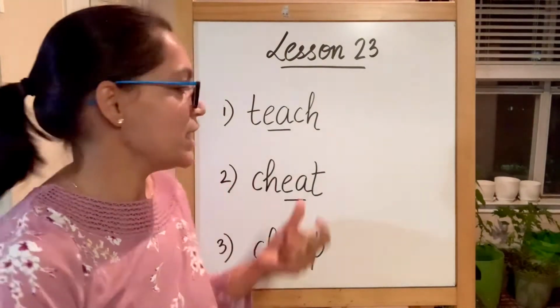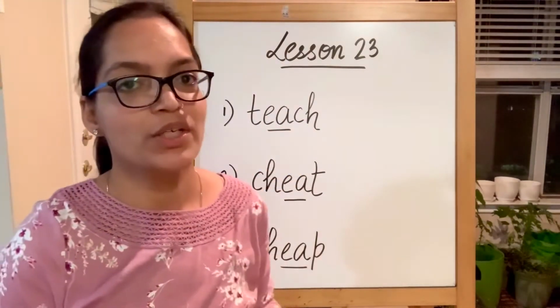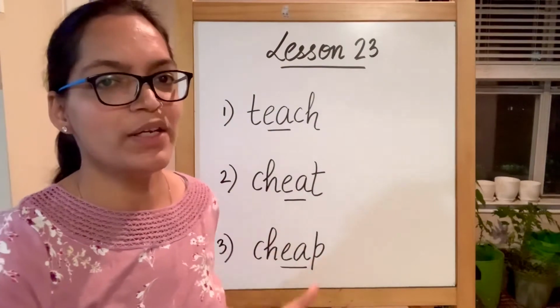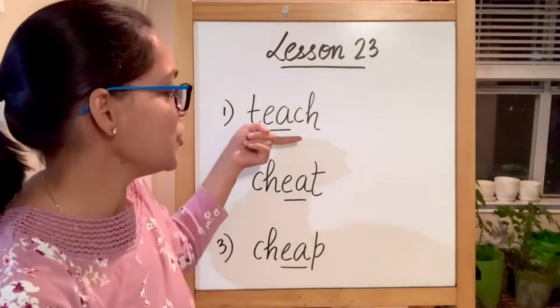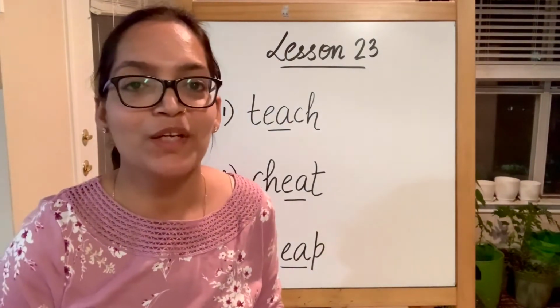So we see how EA, in the two vowels, E is producing the long vowel E sounds. We have covered this before. We are just repeating what we have done before. So teach, cheat and cheap. Now let's begin with something new today.